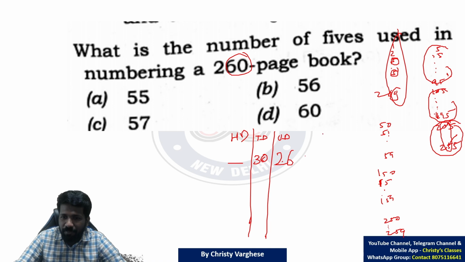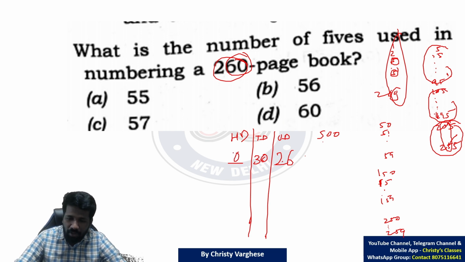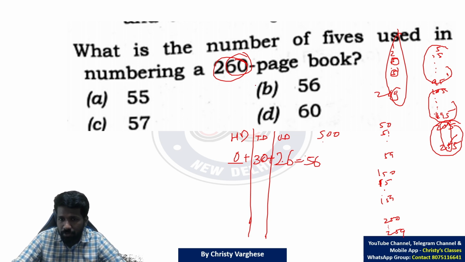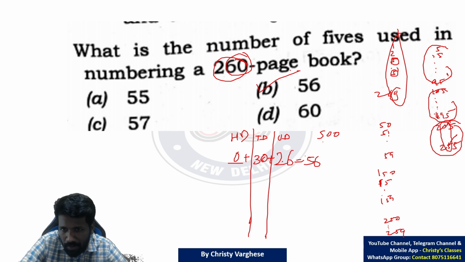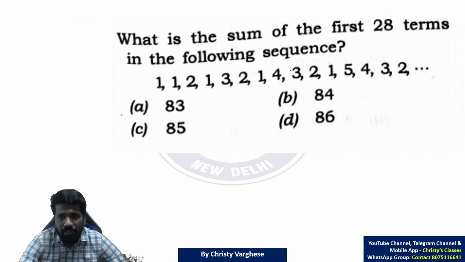Hundreds digit 5 means it should start from 500 onwards. So a 260 page book does not have a page number called 500. So hundreds digit count is 0. Total number of 5s will be 0 plus 30 plus 26, that is 56. Option B is the answer. So that question is clear, I guess.